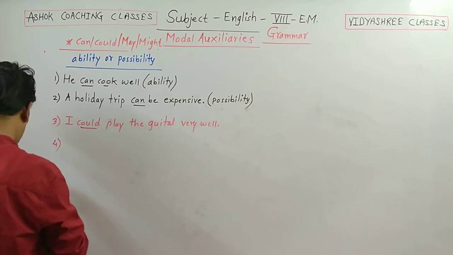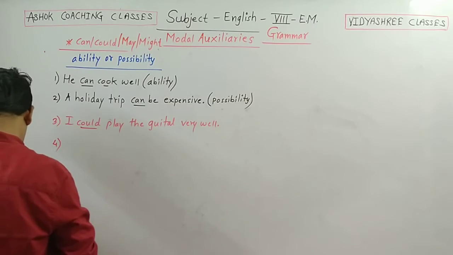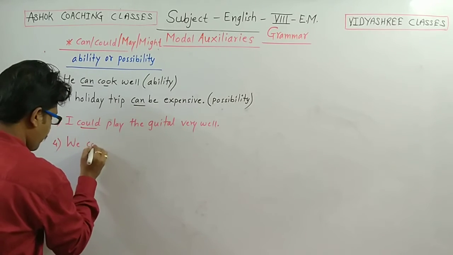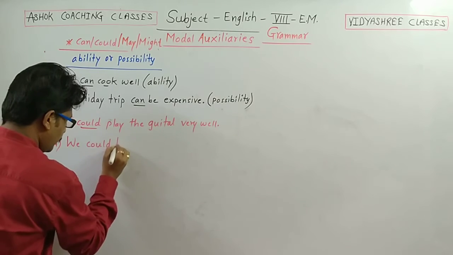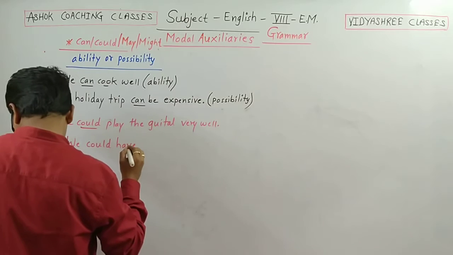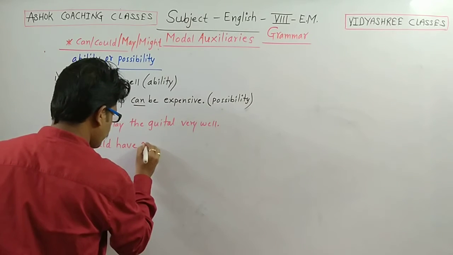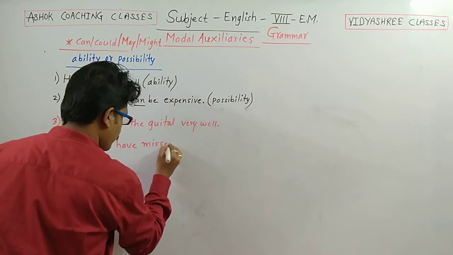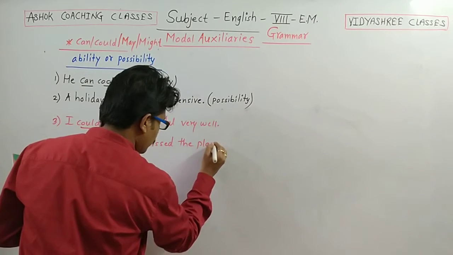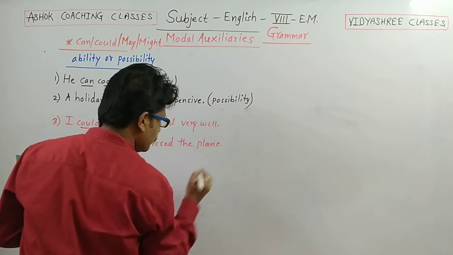Example 4: we could have missed the plane or the train, you can say.